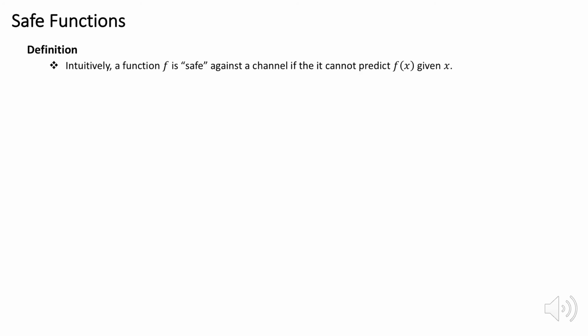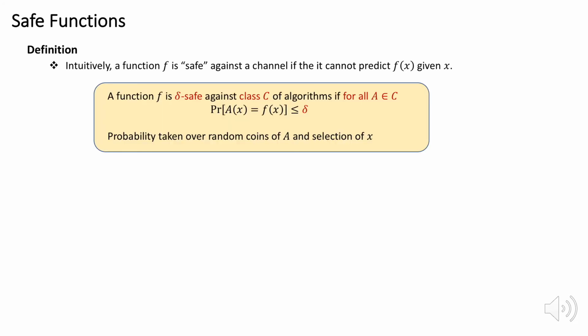The second and final technical ingredient which we will need is the notion of a safe function. Intuitively, a function is safe against a channel if the channel cannot predict the value of the function given the input. In slightly more formal terms, F is delta safe against a class of algorithms if no algorithm in the class can predict the value of the function with probability greater than delta.